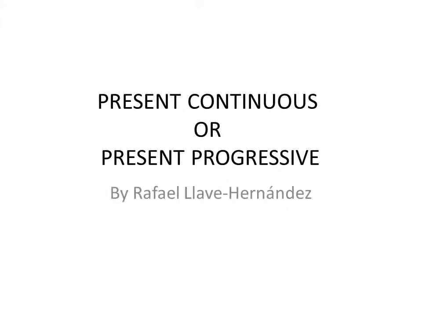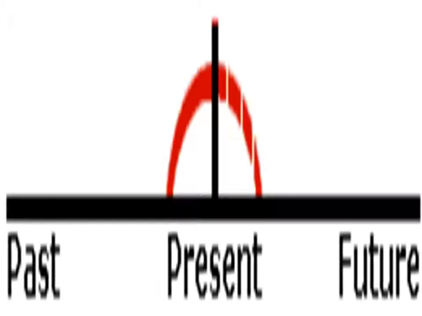Present continuous or present progressive. How are we going to find out the present progressive and the timeline? We're going to see that it starts actually a little bit before the present, goes all the way through the present, and we are expecting that the action will continue to the near future.